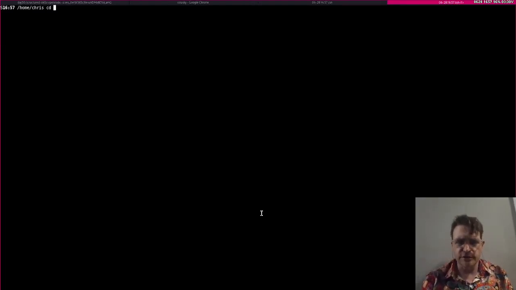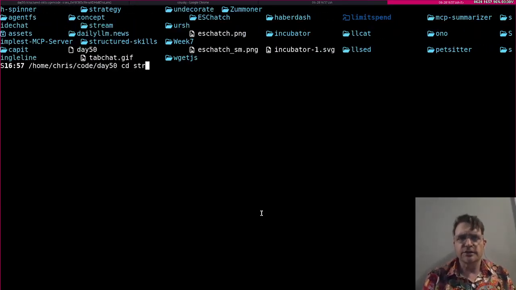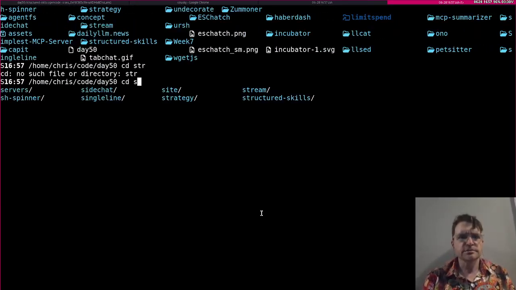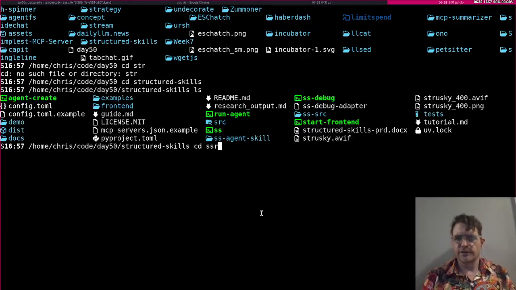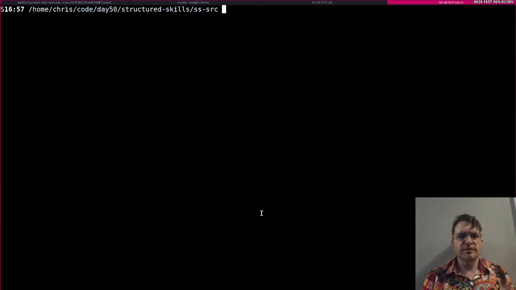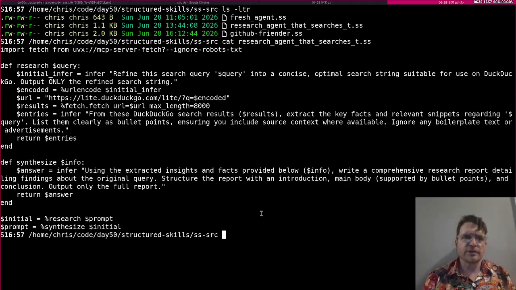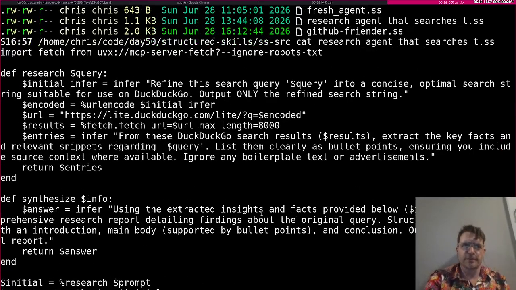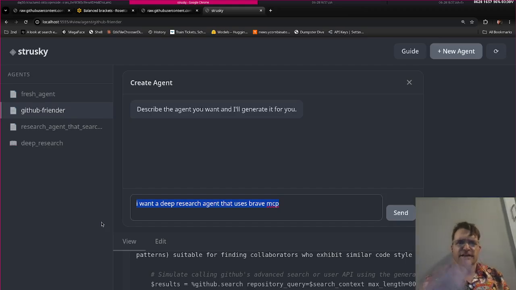Again, it's doing a bunch of agentic work. It'll create something like, let's do structured skills, SSSRC. It'll create something like here, research agent. Essentially, what you can see here is that it imports from an MCP server. Then it has inference as a first-class object. You can do all these things, and then it puts out the result at the end. But it does more than this.